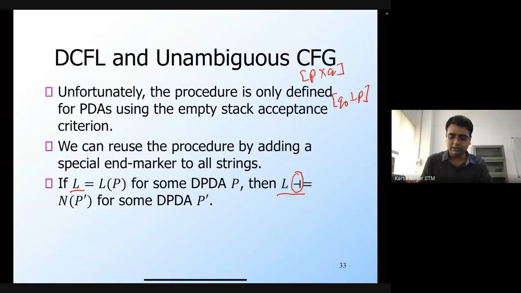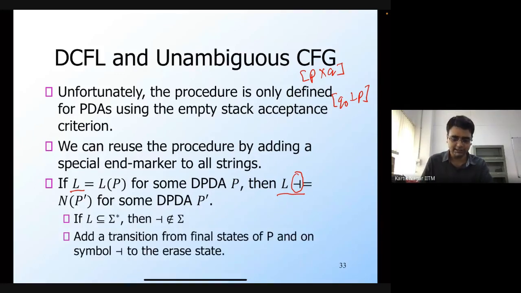And therefore it will definitely not happen that there are two strings X and Y, both in this L end marker language, such that X is a prefix of Y. So if you consider the alphabet to be sigma, then L is going to be a subset of sigma star, and we know that this end marker does not belong to sigma, which means that this particular language actually has the prefix property.